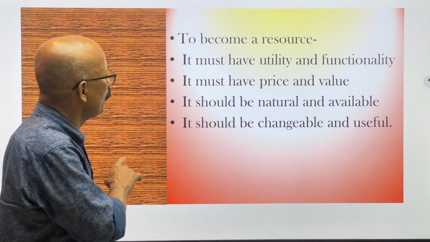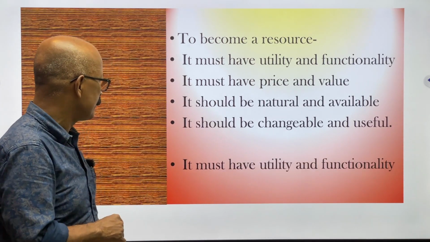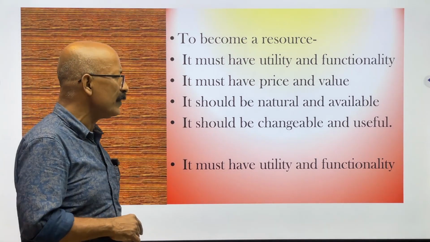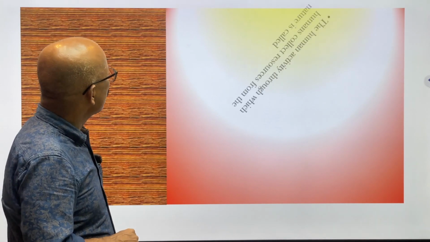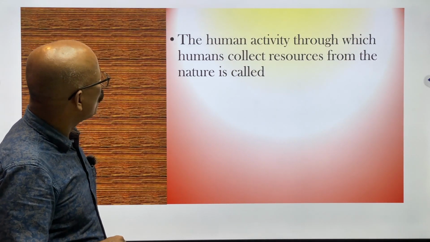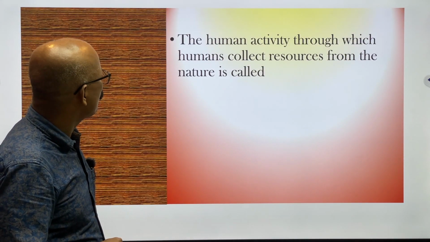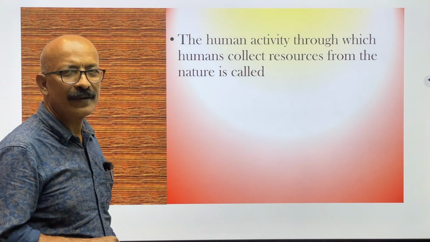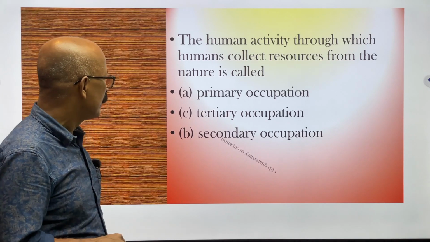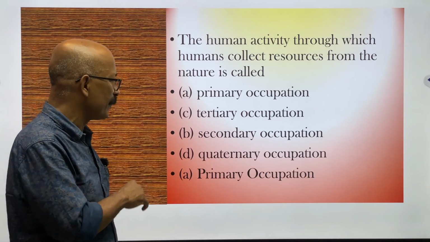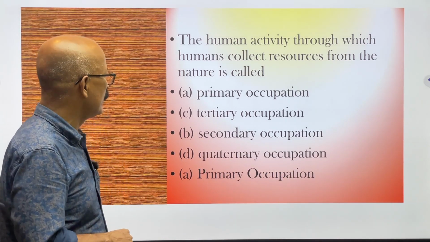So the answer will be number one. Next question: the human activity through which humans collect resources from nature is called what? Definitely primary. Yes, primary occupation is the correct answer.